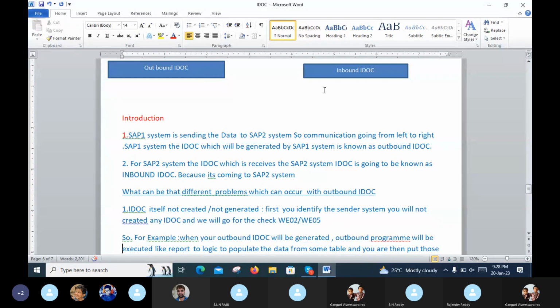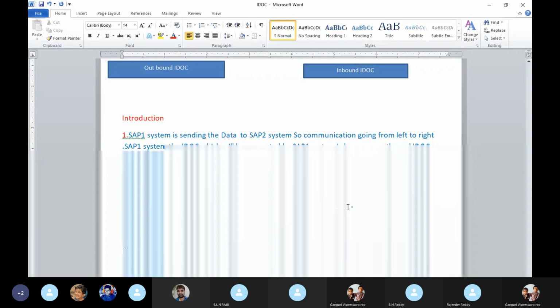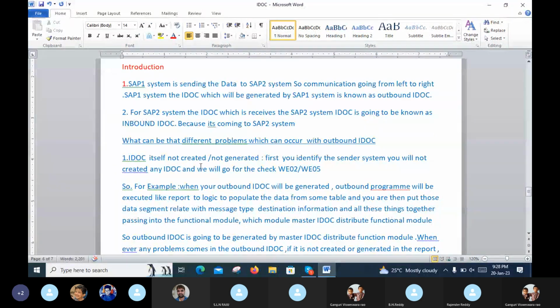So this is the explanation once again. What can be the different problems which can occur with an outbound IDOC? The IDOC itself is not created or not generated. First, you will identify the sender system. Nothing is created as an IDOC.